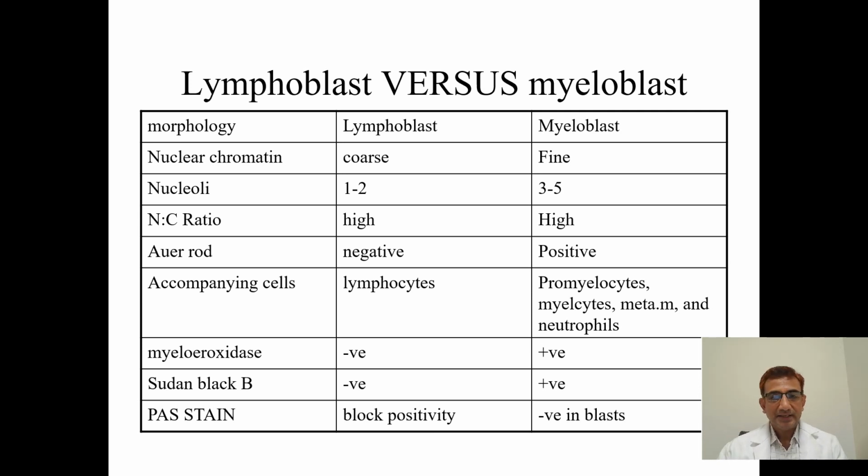So accompanying cells we discussed: with lymphoblast you see mainly the lymphocytes, whereas you see promyelocytes, myelocytes and so on with myeloblast. MPO stain, the myeloperoxidase stain, as the name itself indicates, myeloblast and myeloperoxidase. So MPO stain is positive only in myeloblast, whereas MPO stain is negative in lymphoblast. And another stain, Sudan Black B, is positive in myeloblast, whereas negative in lymphoblast. PAS stain, that is periodic acid Schiff, is negative in myeloblast, whereas it shows block positivity in lymphoblast. These are the differences between myeloblast and lymphoblast.